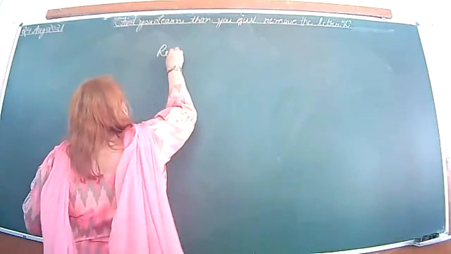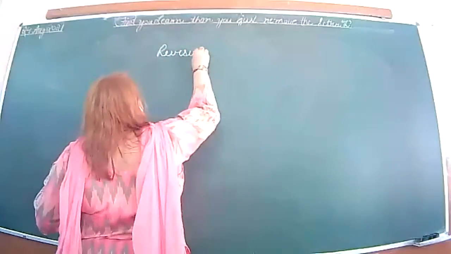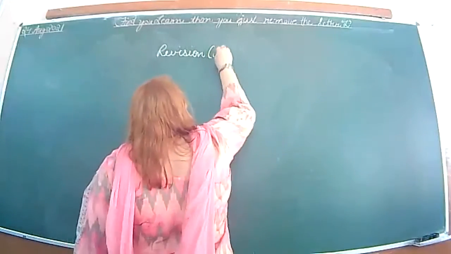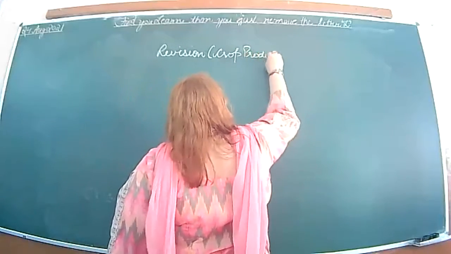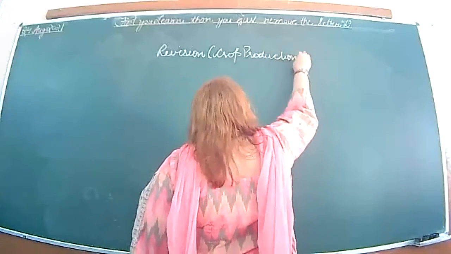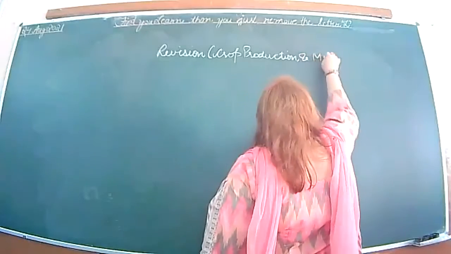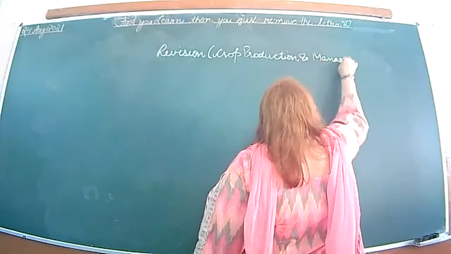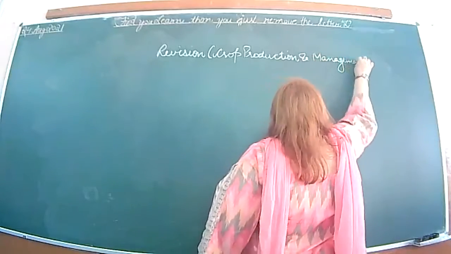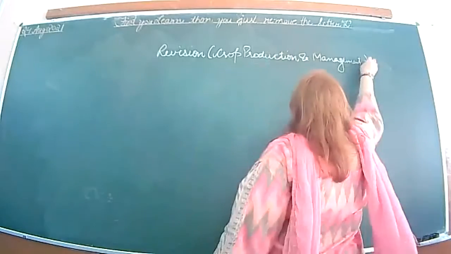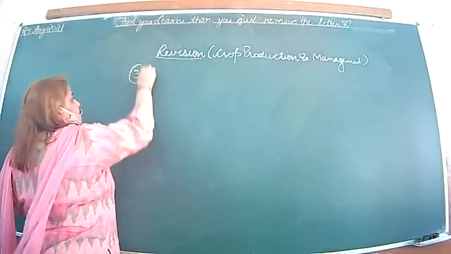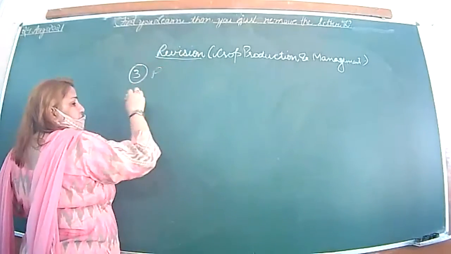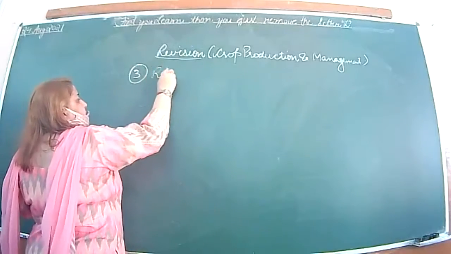Now, third step in agriculture implements, that is the replenishment of nutrients.